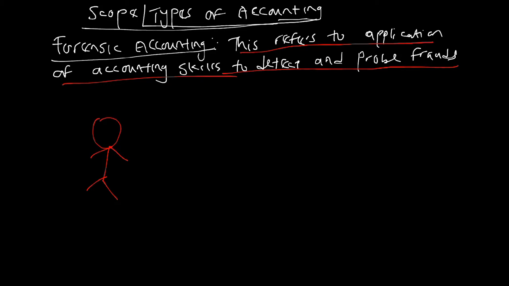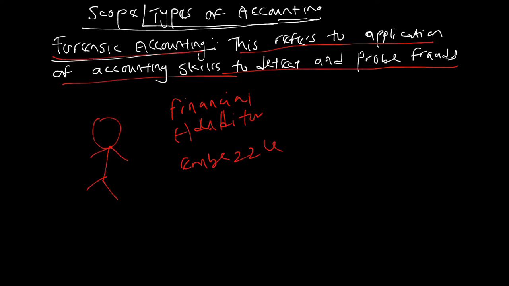Someone who checks if the financial accountant and the auditor have both planned or engaged in something or embezzled the company funds. So that's where a forensic accountant comes in. A forensic accountant checks all the financial statements, investigates and proves everything to see that there are no fraudulent activities. So we have come to the end of today's class.